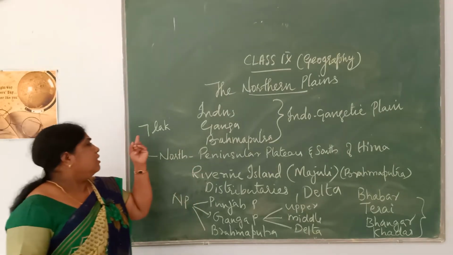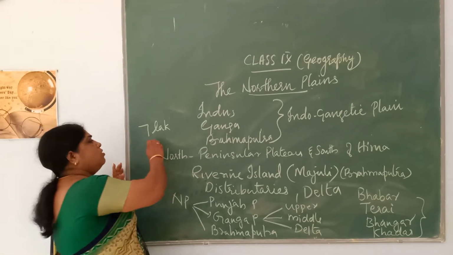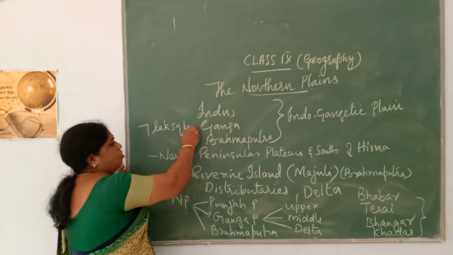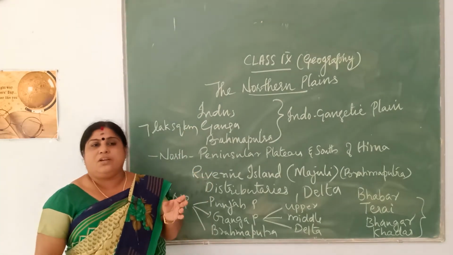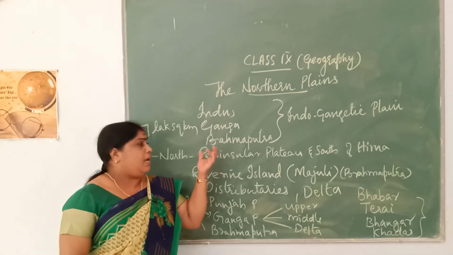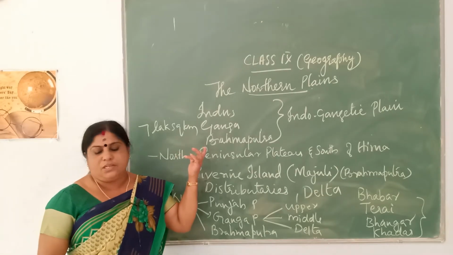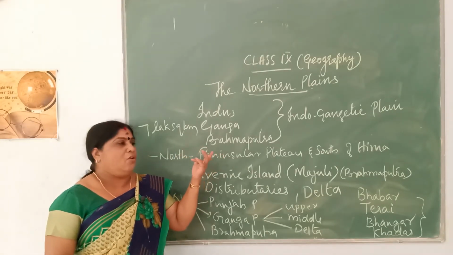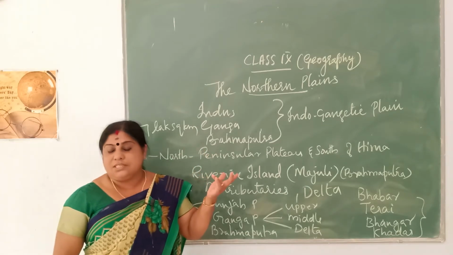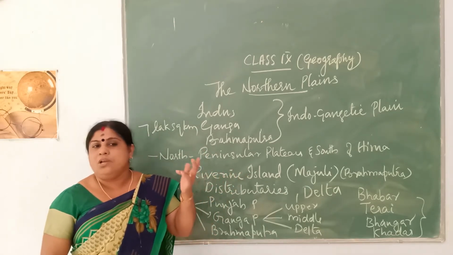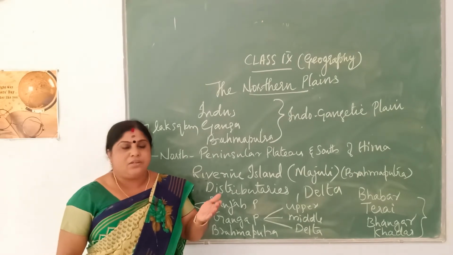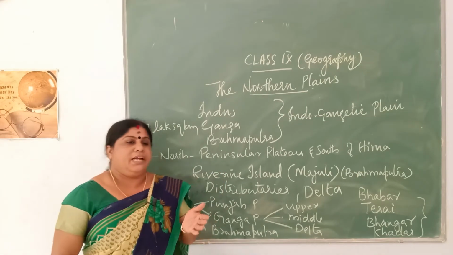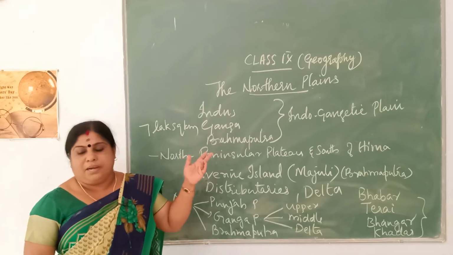It is about 2400 kilometers long. So, what is its length? It extends about 2400 kilometers in length and 240 to 320 kilometers in breadth.